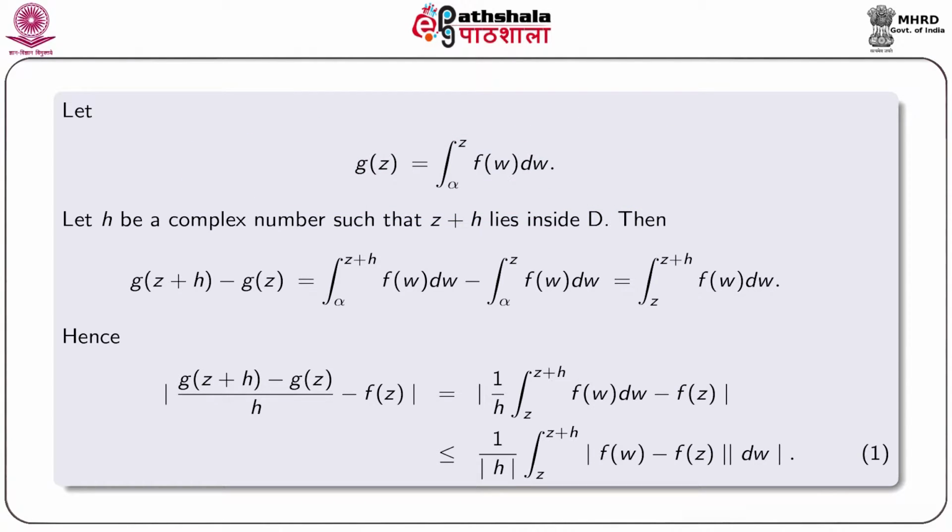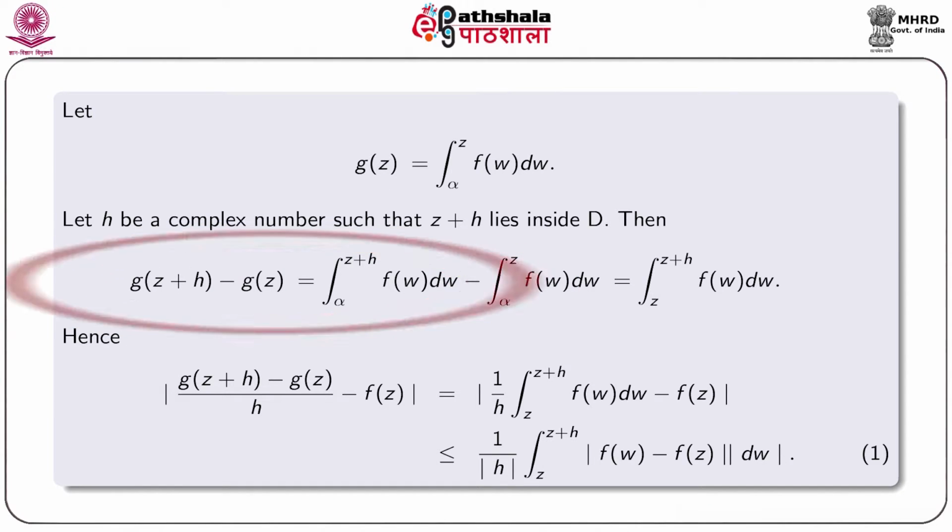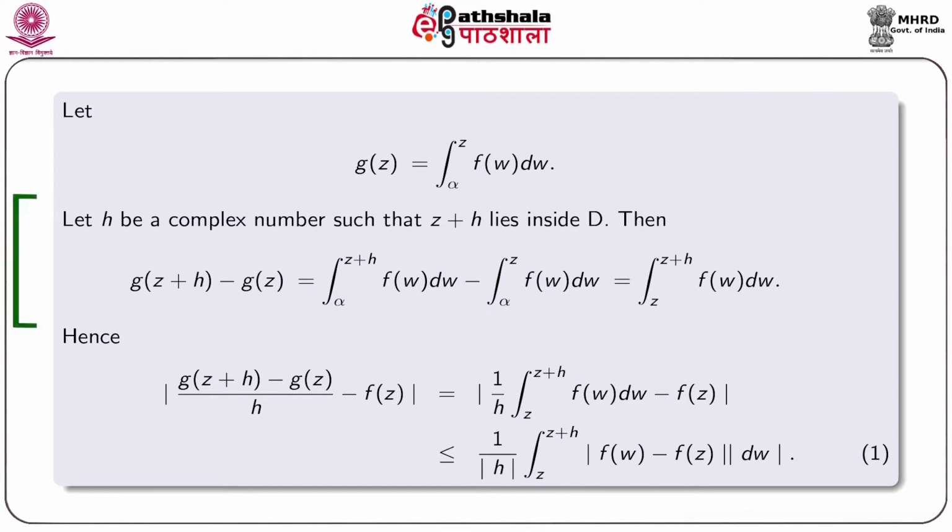Let h be a complex number such that z plus h lies inside D. Then g z plus h minus g z is equal to integral from alpha to z plus h f w dw minus integral from alpha to z f w dw, which is equal to integral from z to z plus h f w dw.